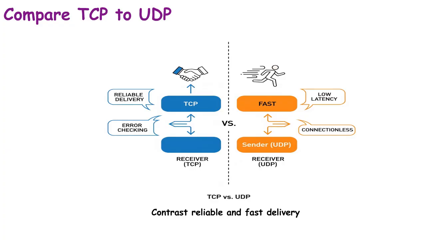TCP is ideal for web browsing, file transfers, and emails where accuracy matters. UDP is used for live video, gaming, and voice calls where speed is critical. From networks to applications, choosing TCP or UDP depends on the balance between reliability and latency. It's all about the right tool for the right job.